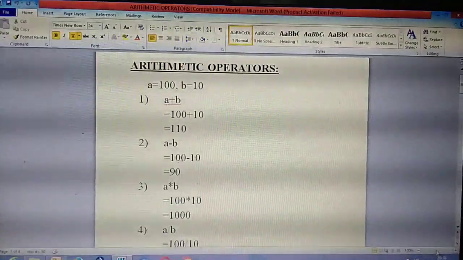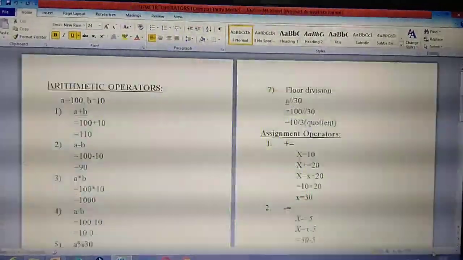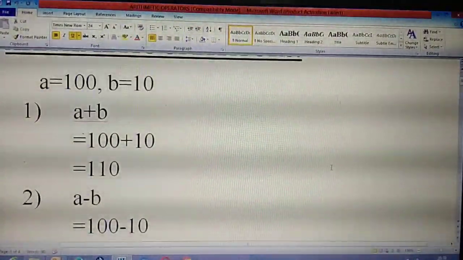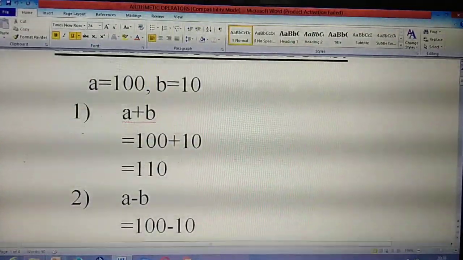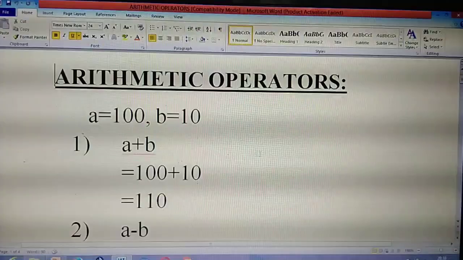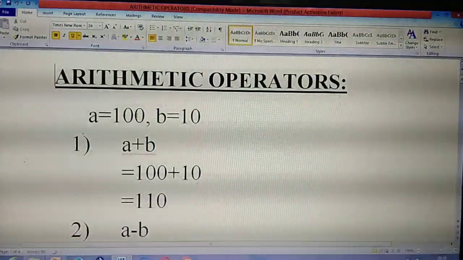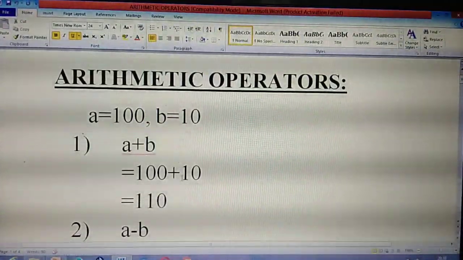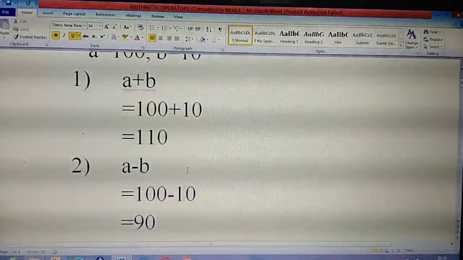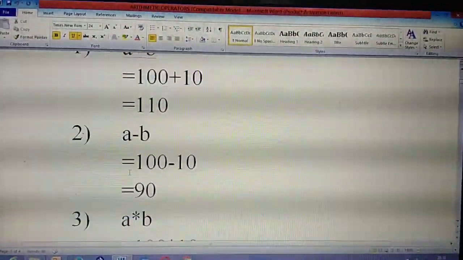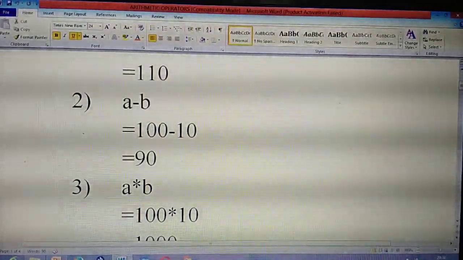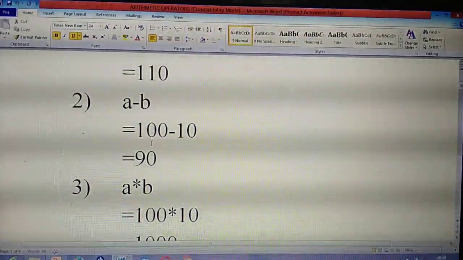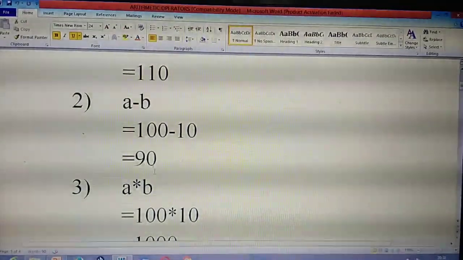A minus B. What's the value of A? 100. 100 plus 10 equal to 110. The second operator is subtraction, A minus B. The value of A is already given as 100. 100 minus 10 equal to 90. This and all you already know.